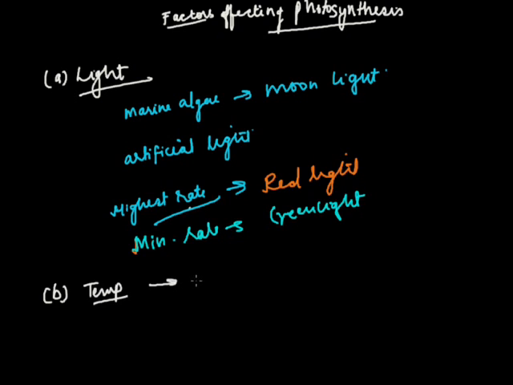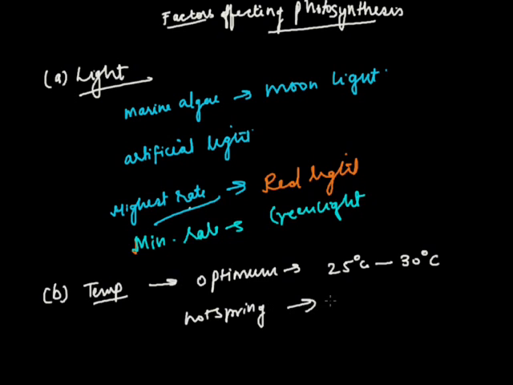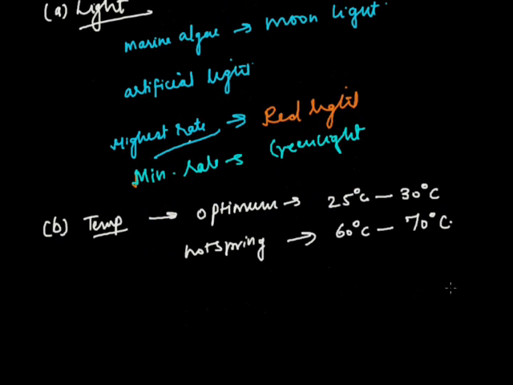Now optimum range of temperature for photosynthesis is 25 degrees Celsius to 30 degrees Celsius. In fact, hot spring algae can photosynthesize even in higher temperatures, that is around 60 degrees centigrade to 70 degrees centigrade, which is normal for them.